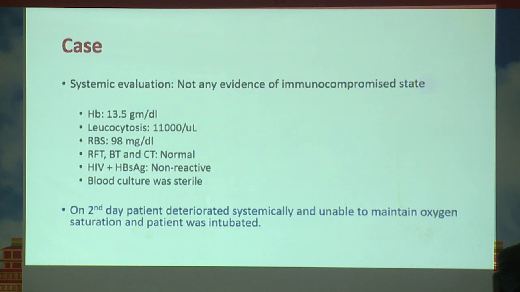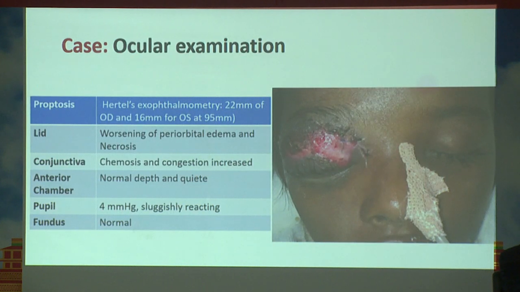On the second day of admission, the patient deteriorated systemically and was unable to maintain oxygen saturation, and was intubated. Ophthalmologically also the patient deteriorated. He developed proptosis of 22 millimeter in the right eye and 16 millimeter in the left eye at 95 millimeter base on Hertel's exophthalmometry. On the lid there was worsening of periorbital edema and skin necrosis. Conjunctival chemosis and congestion increased. Anterior chamber was normal depth but quiet. Pupil was 4 millimeter dilated and sluggishly reacting, but fundus was normal.